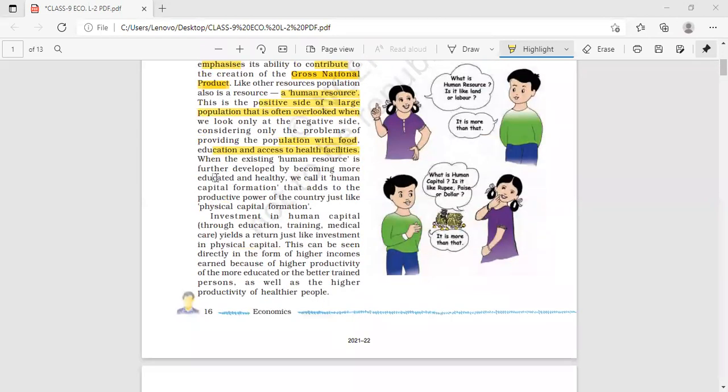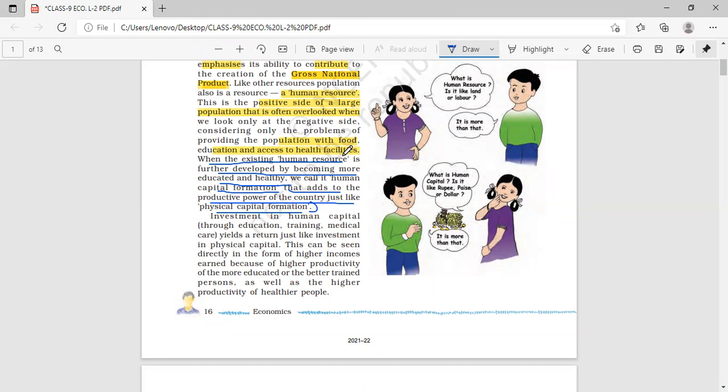When existing human resource is further developed by becoming more educated and healthy, we call it human capital formation. Now, what is human capital formation? Underline this. When the existing human resource, जो human resource है, human population है, is further developed by becoming more educated and healthy, then that human resource can be changed from human resource to human capital formation. That adds to the productive power of the country, just like physical capital formation.